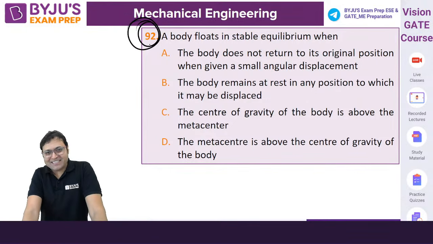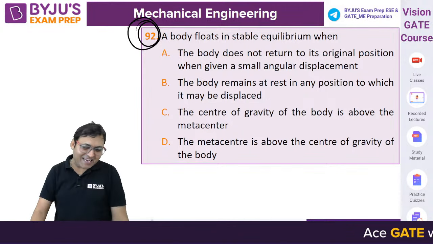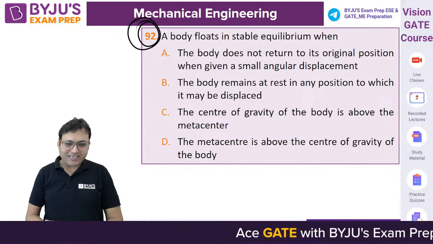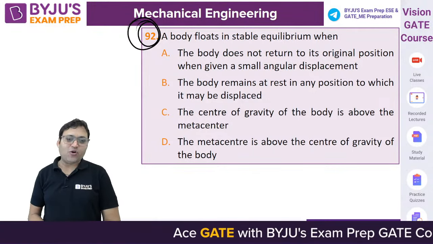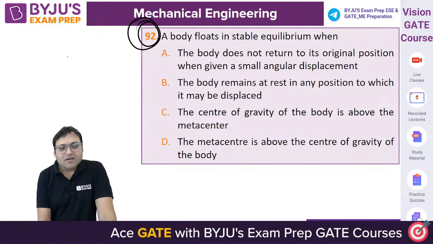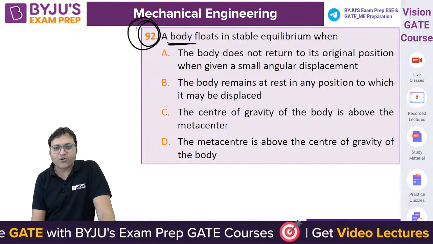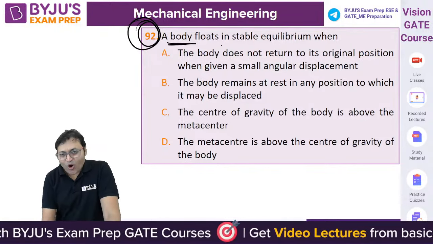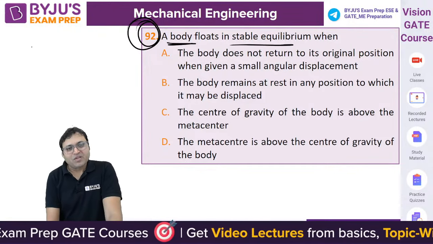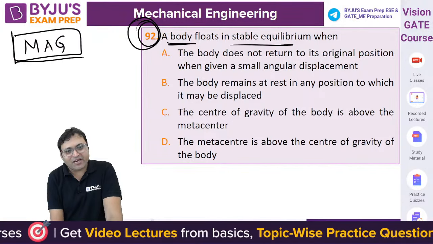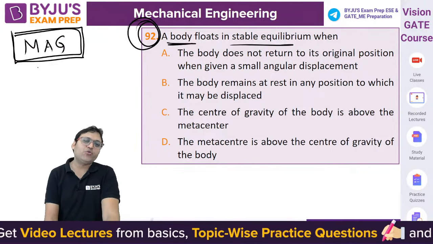And this is the last question from my end, and then Suraj sir is already waiting to take the questions from engineering mechanics, industrial engineering and theory of machines. So a body floats in stable equilibrium. There are two important tricks you need to memorize.